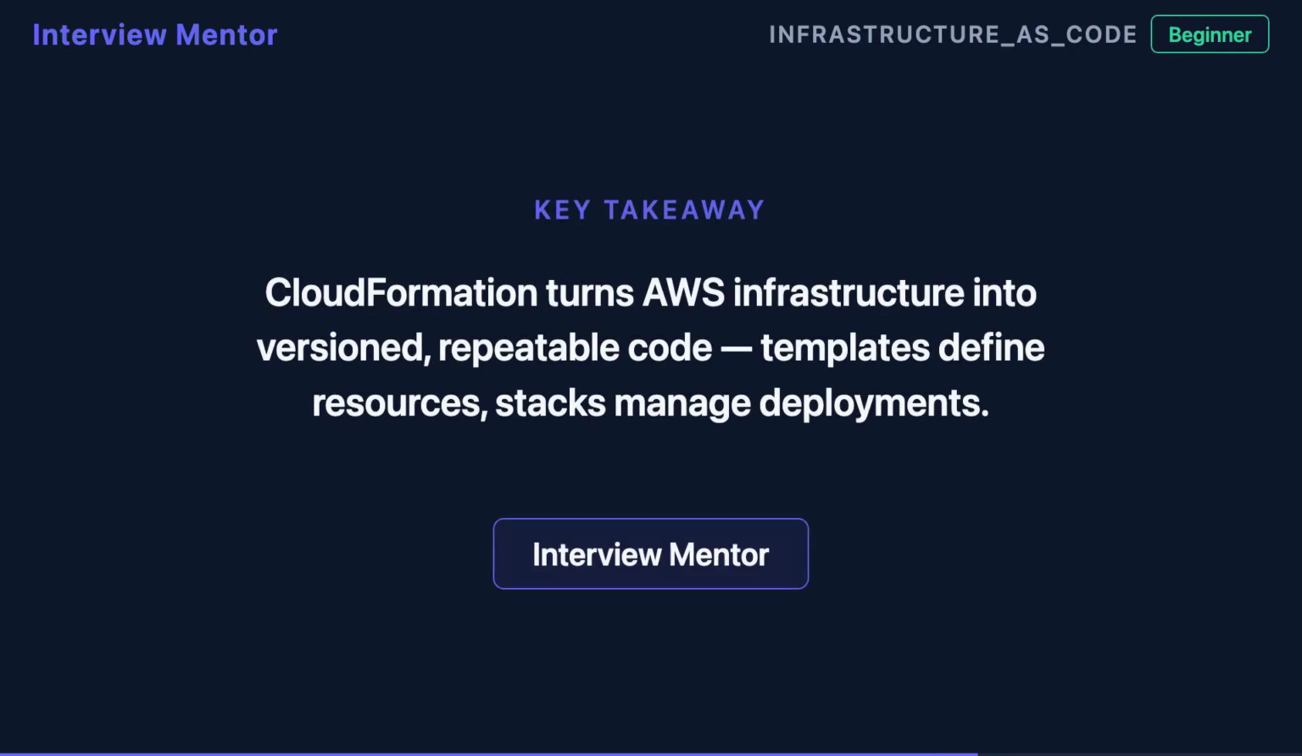AWS CloudFormation turns your AWS infrastructure into code. Templates define the resources, stacks manage the deployments, and version control keeps everything consistent. Start your IaC journey today.